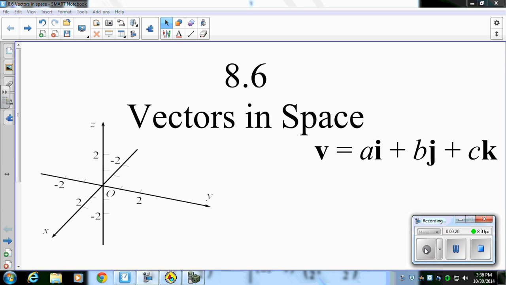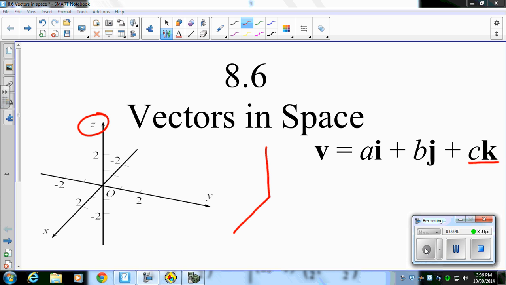If you've never worked with 3-space before, it's nice to notice how we look at graphing things. Notice our new parameter is k in vector form, but it is z as a coordinate. When I usually draw a graph of this, I draw just the positive coordinates, and we'll talk about how this is a right-hand system.